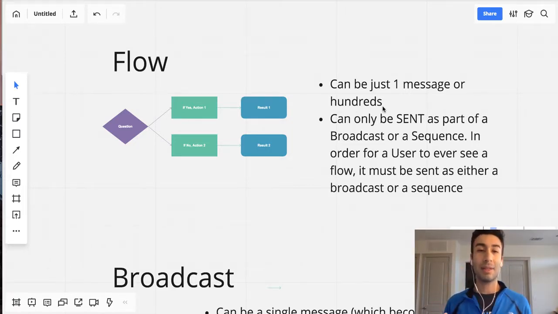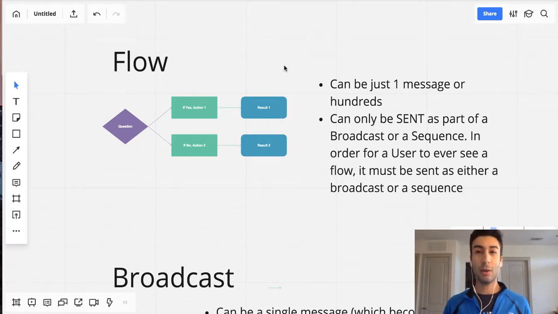So the first thing that I'm going to start with is a flow, and you'll see flows come into play with the other two, with broadcasts and sequences as well. So it's important that we cover flows first. The reason why flows are a little bit confusing is because they can be just one message, or they can also be hundreds. Okay, so they can be super long conversations, or they can also just be one single message.